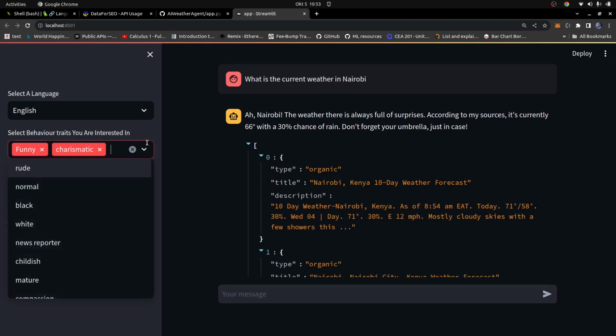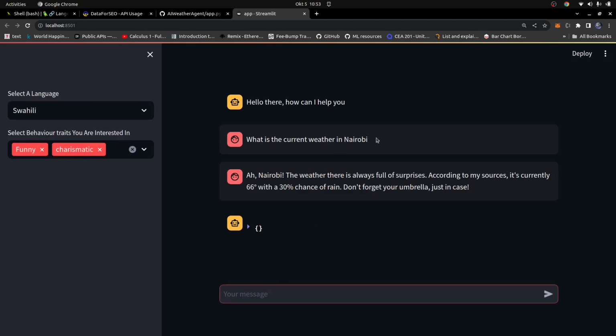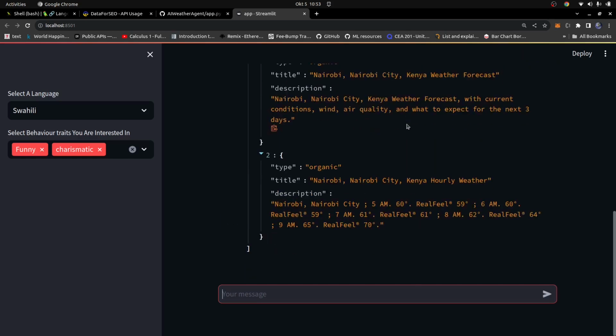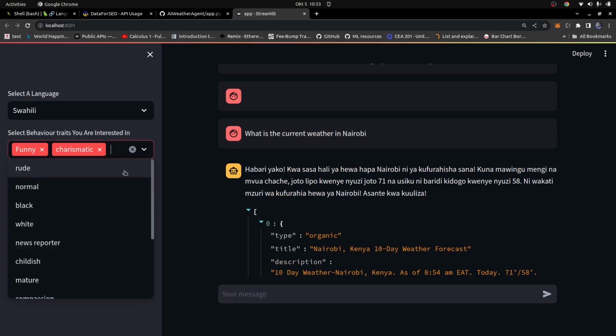So you can control it to even speak a different language. Let's say for it to speak Swahili, because I understand Swahili, I'm going to copy this, paste it right here, and ask it again, and let's see what it gets. It returned the answer now in Swahili, which is a language spoken mainly in East Africa. I think Swahili is the most popular language in Africa as well. So let's see what it returns. It's taking a bit of time. Now it returns, hey, habari yako, and you can see it tells us the weather condition in Nairobi in Swahili.